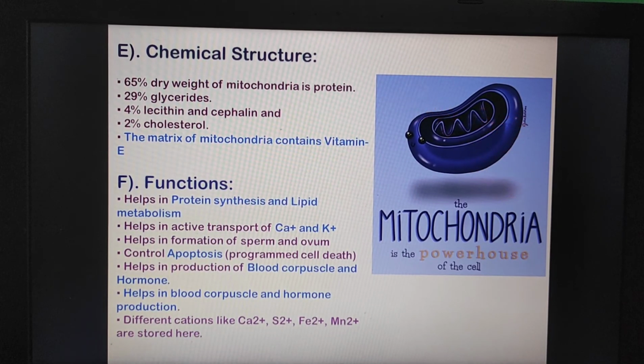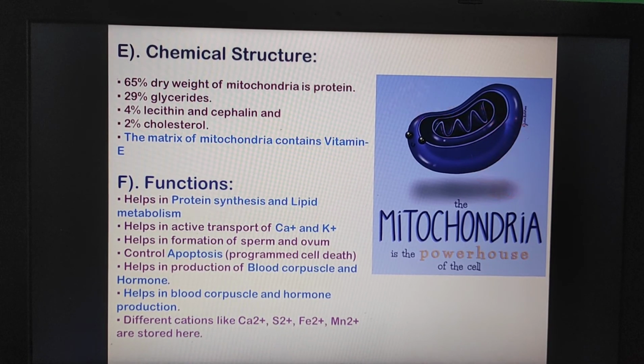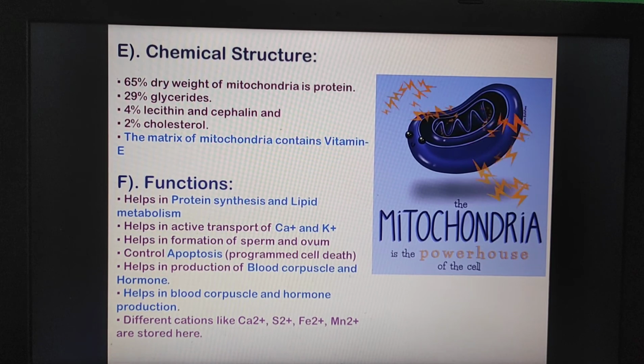And then functions. Mitochondria help in protein synthesis and lipid metabolism, and help in active transport of calcium ion and potassium ion. They help in formation of sperm and ovum, and control apoptosis, that means programmed cell death. They help in production of blood corpuscles and hormones. Different cations like calcium ion, sulfide ion, iron, and manganese ion are stored there.